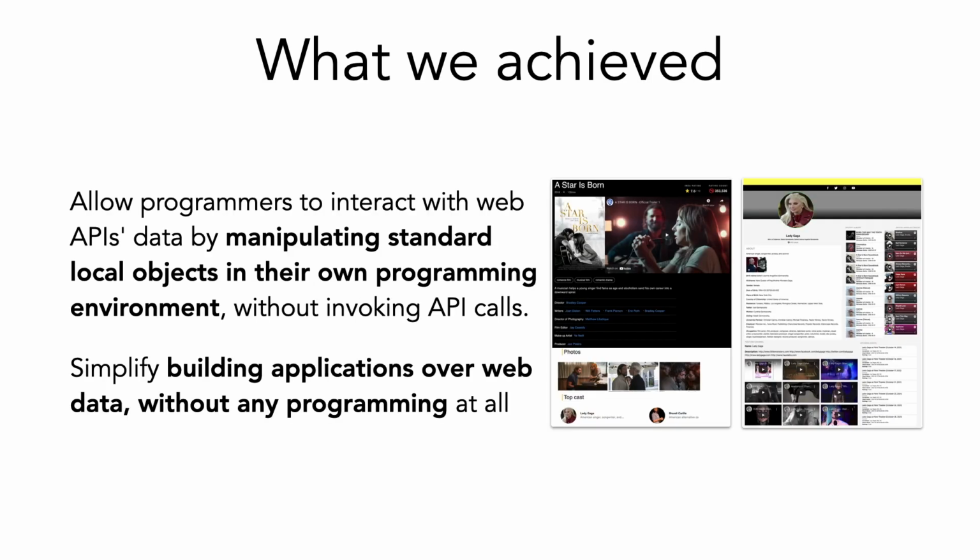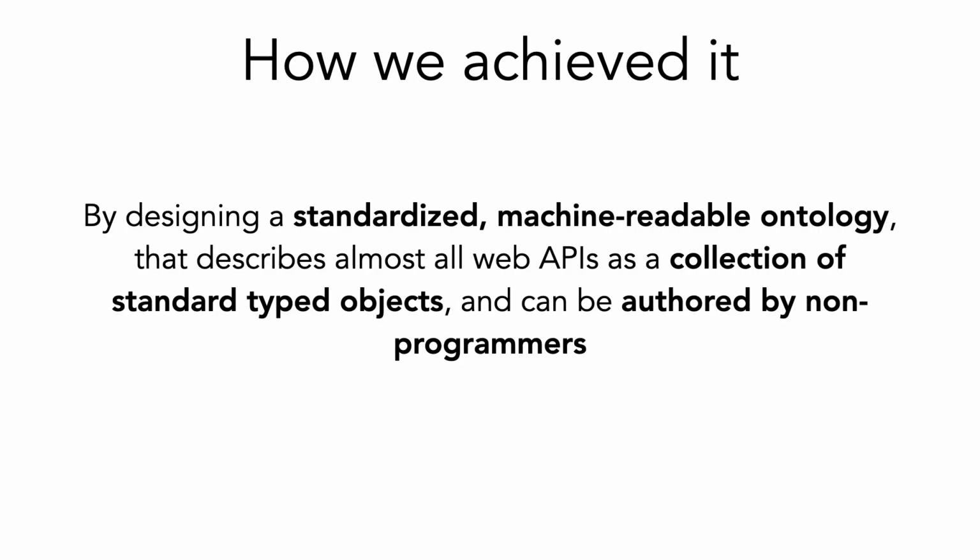In this work, we built a client library that allows users to interact with API's data by directly manipulating standard local objects in their own programming environment without invoking any API methods. In addition, we simplify building applications over API's data without any programming at all. We do so by designing a standardized machine-readable ontology that describes almost all web APIs as a collection of standard-typed